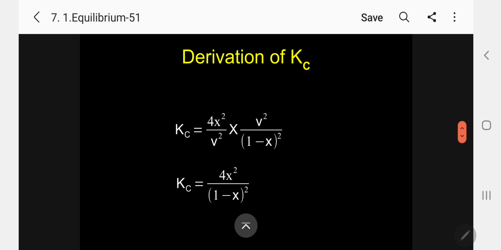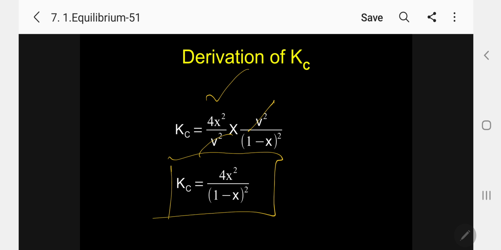Multiplying, V squared cancels, so we get the equation Kc equal to 4X squared by 1 minus X whole squared. Please follow. This is for Kc. You have to memorize. In the case of H2 plus I2 reversible arrow 2HI, the equation for Kc is 4X squared by 1 minus X whole squared.